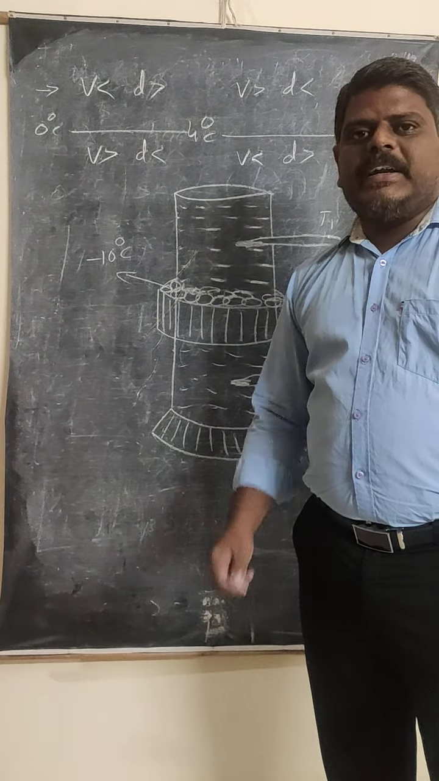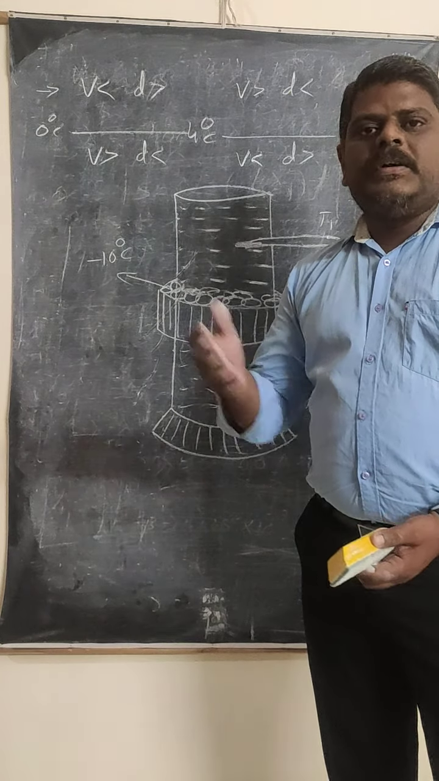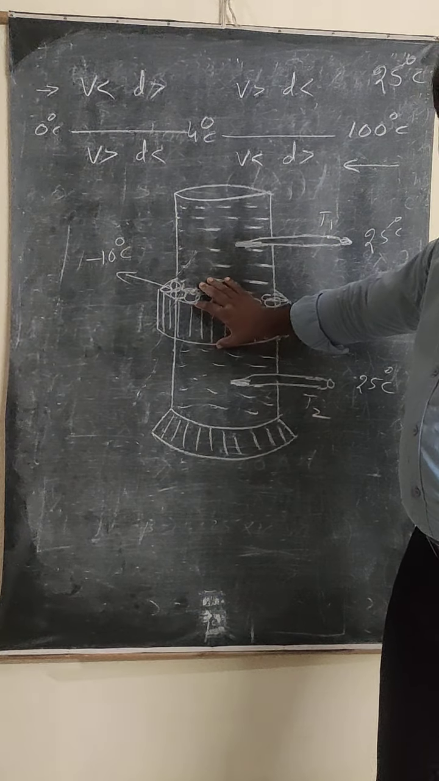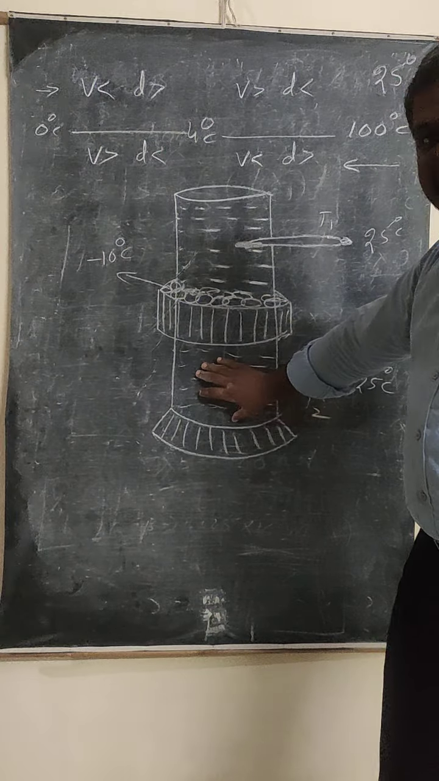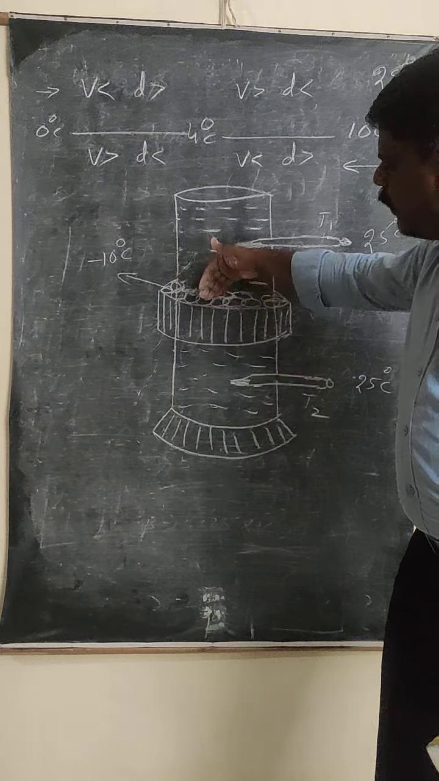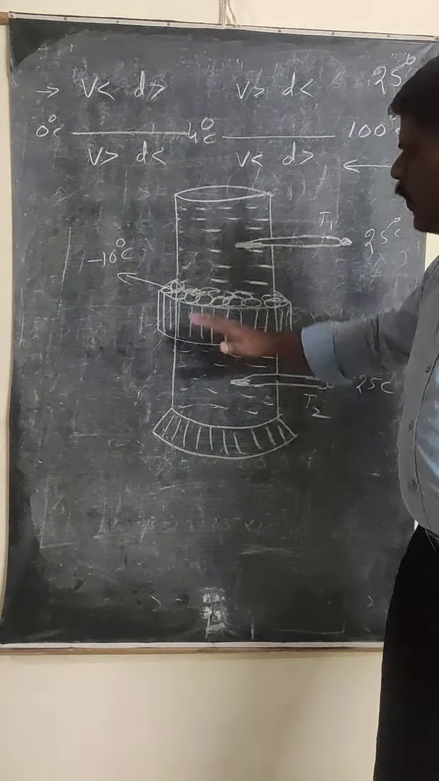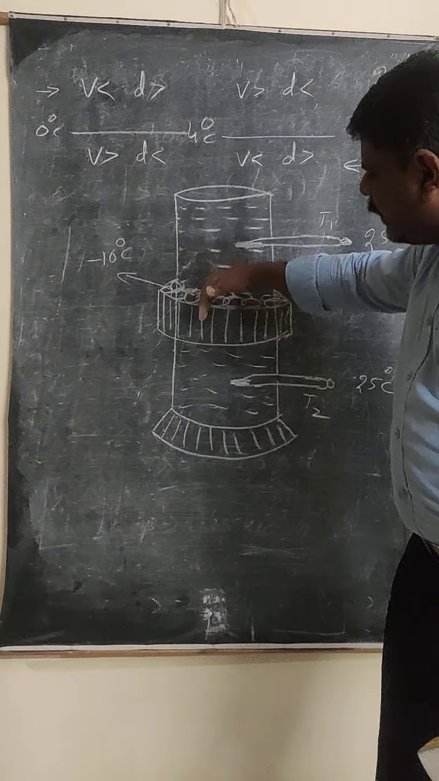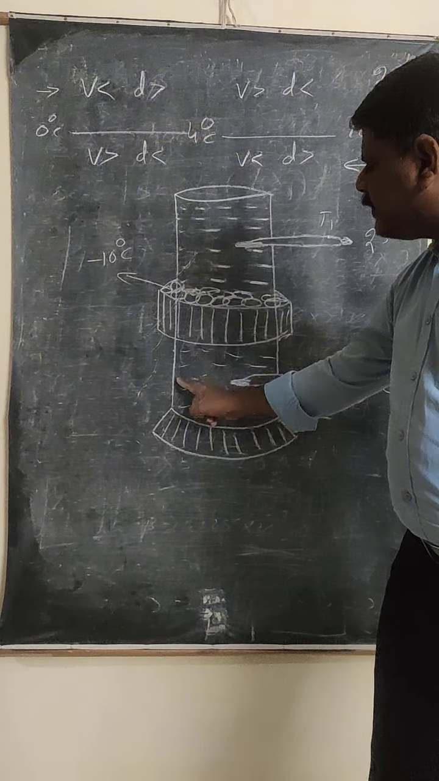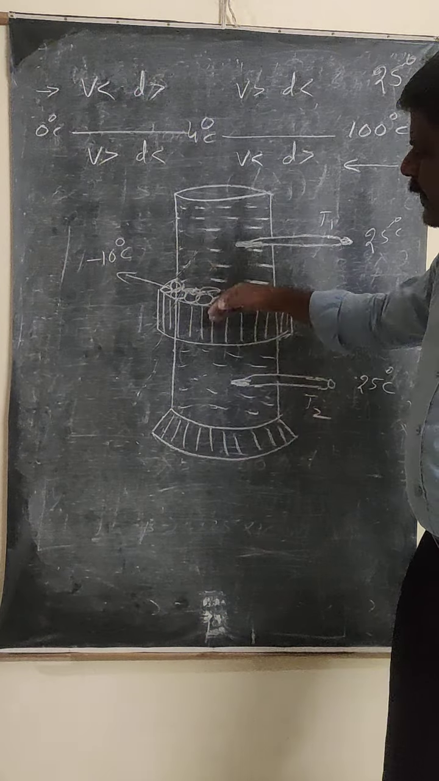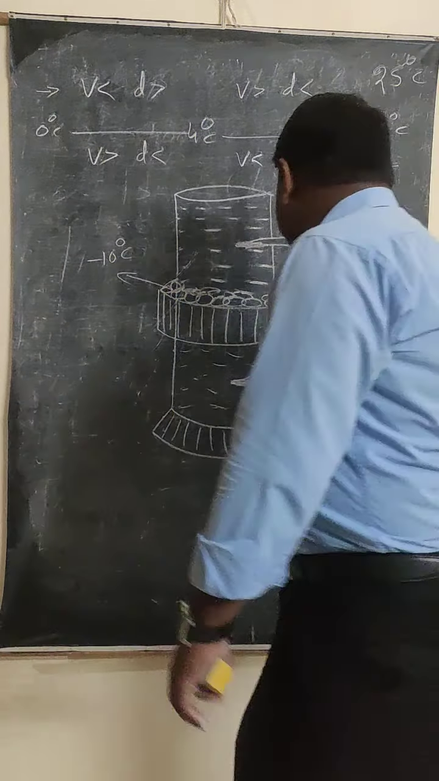So just now I told you that if the density increases, what happens to that object? Sinks. So the water at this place has more density, and the water at this place has less density. That's why the cool water comes down. When this cool water comes down, what happens? This part of the water temperature gradually starts decreasing.